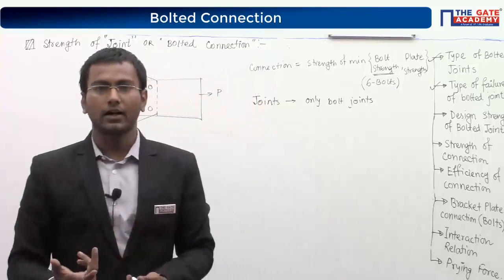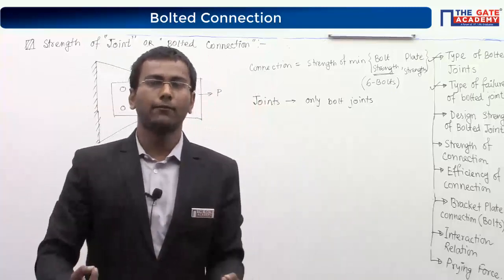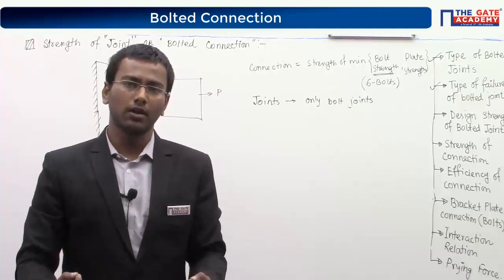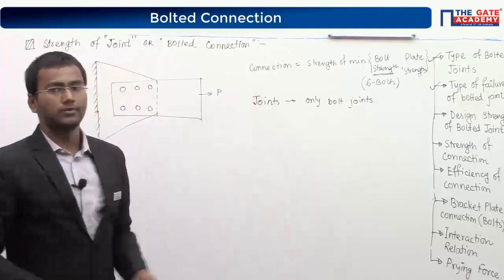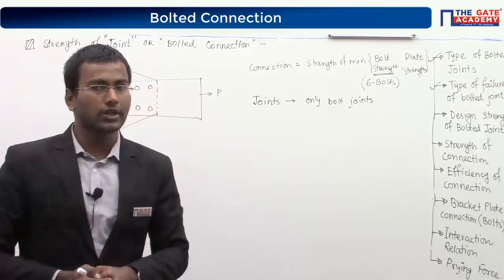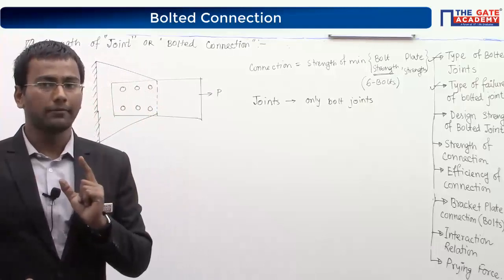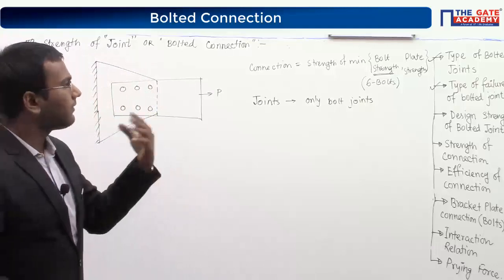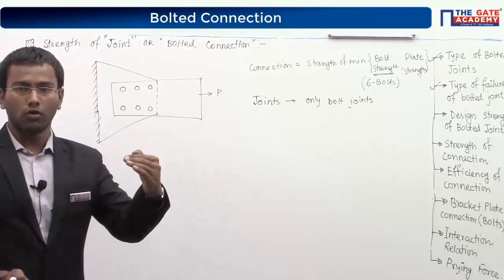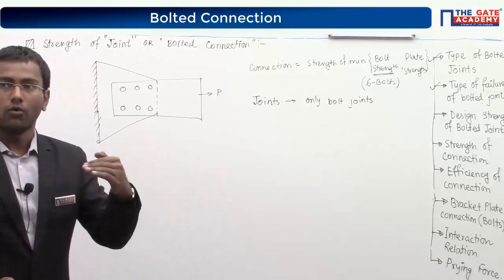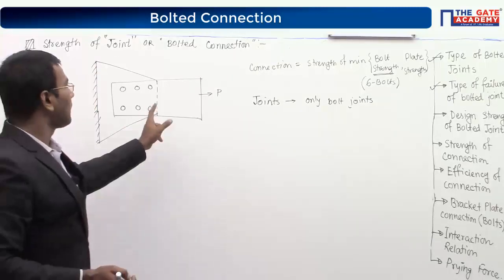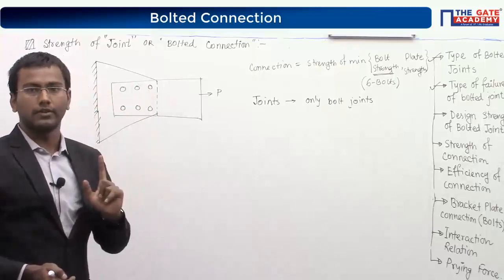Now if it is asked what is the maximum force I can apply in the entire system, I will take the first one again. Based on the given question you have to think properly. If it is asked what is the rivet value or bolt value, I will take only one bolt's strength.